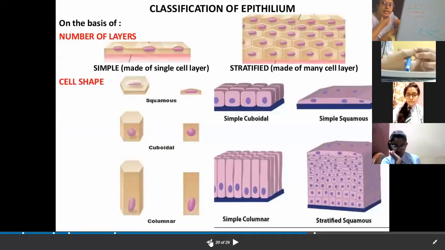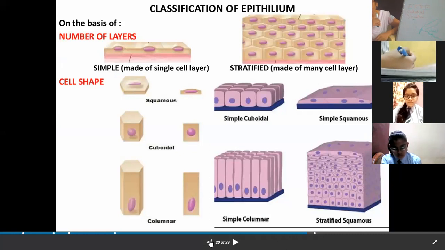In the salivary gland, it secretes saliva. In the sex organs, it helps in the production, it helps to form gametes.